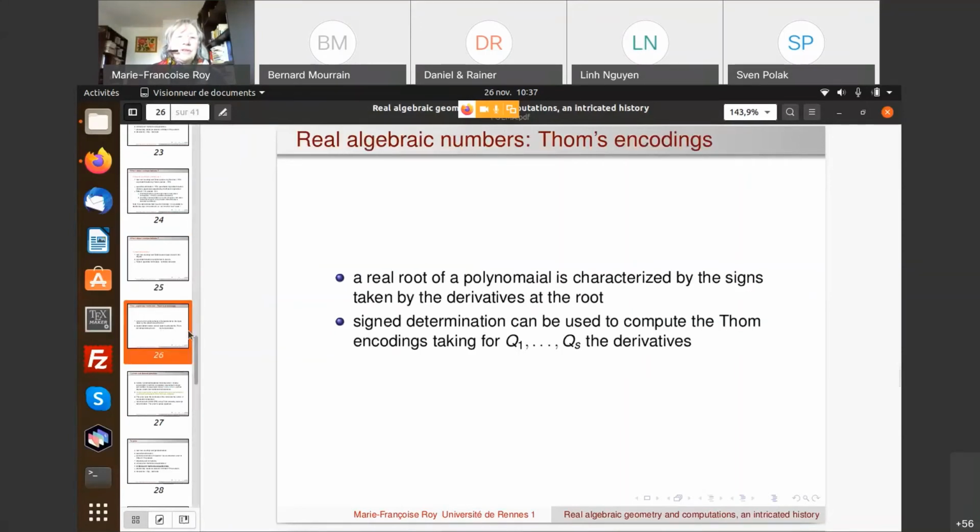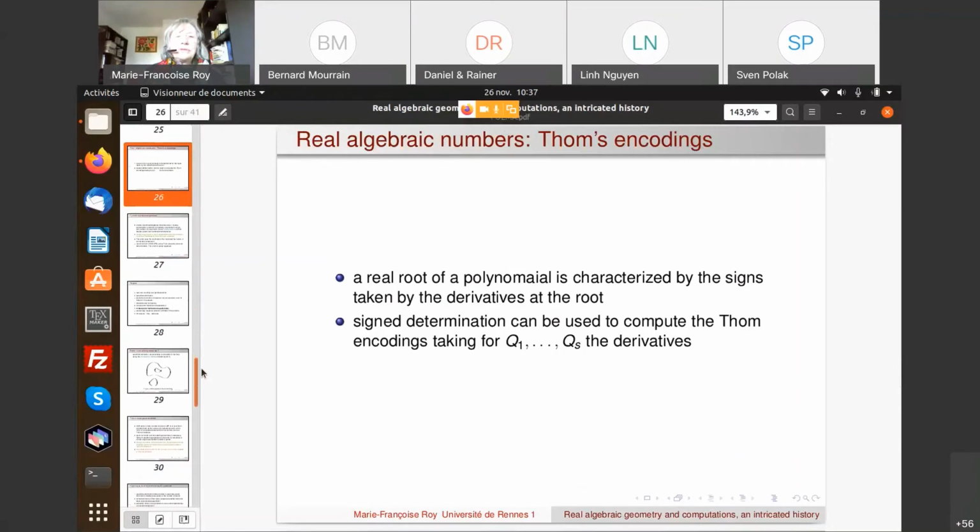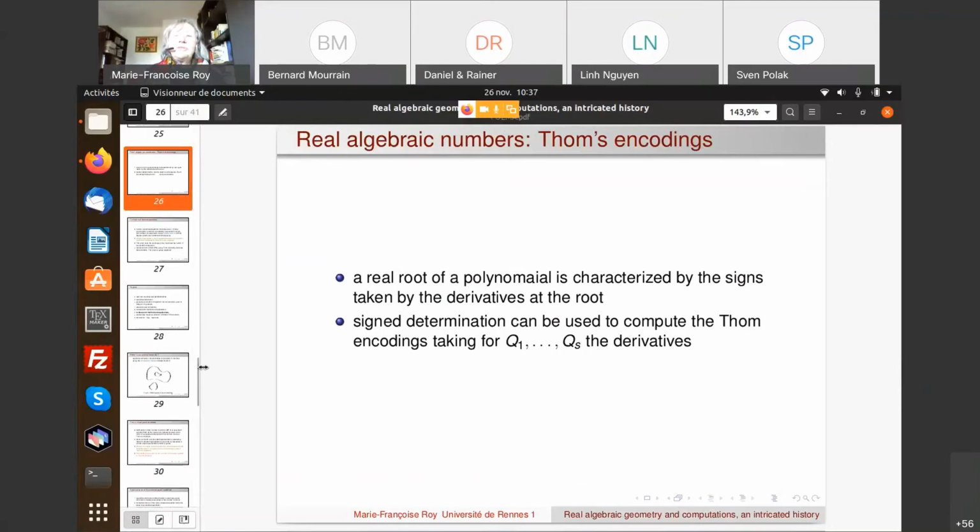Okay, so now I want to introduce one new piece of information about the characterization of real algebraic numbers. In fact, real algebraic numbers can be characterized by some conditions on their derivatives. The real root of a polynomial is characterized by the signs taken by the derivatives at the root. That's what we call Thom encoding.